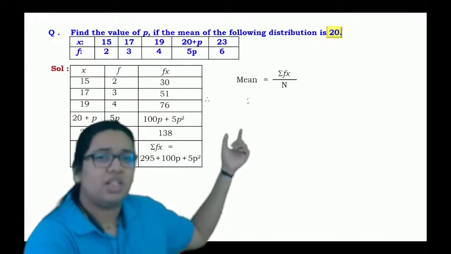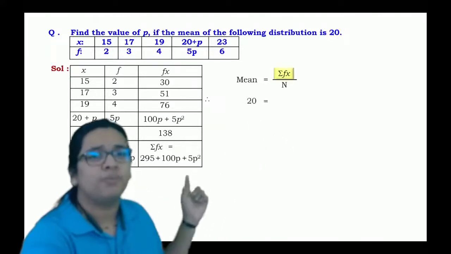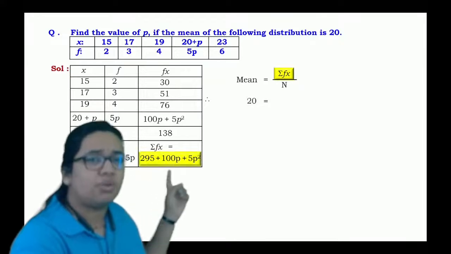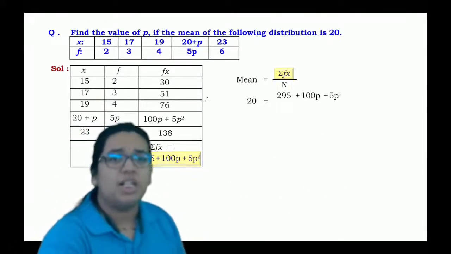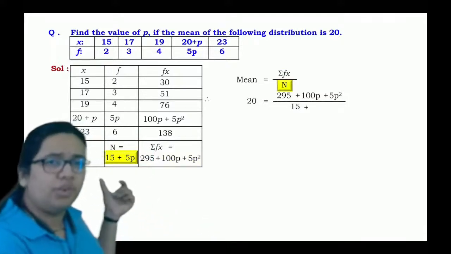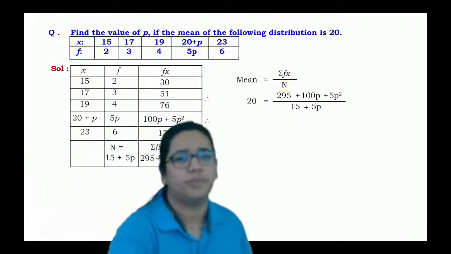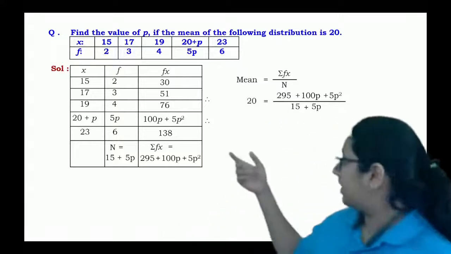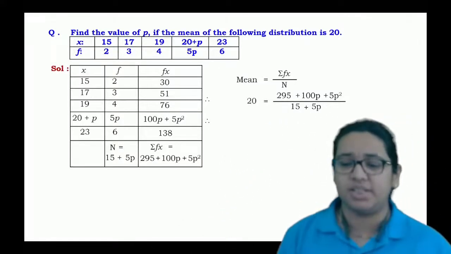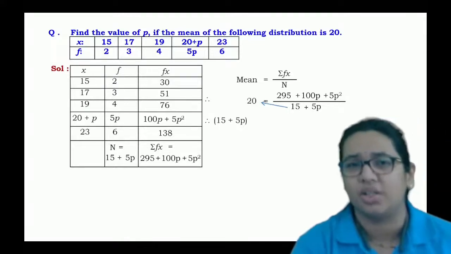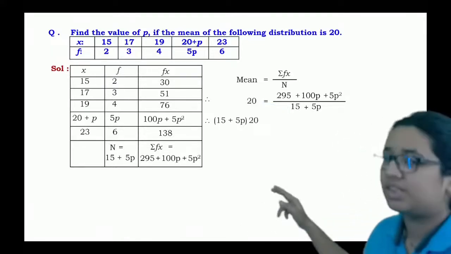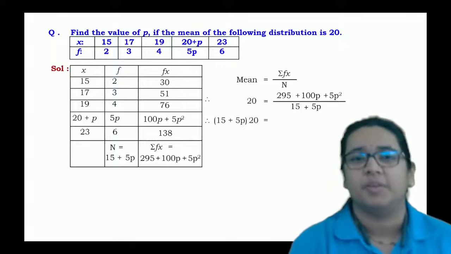So what we can say here, 20 equals summation fixi, which is nothing but 295 plus 100p plus 5p square, divided by 15 plus 5p. So if you check the terms on the RHS, we can take 5 as common from it. So you will get that, and after that just consider the cross multiplication.